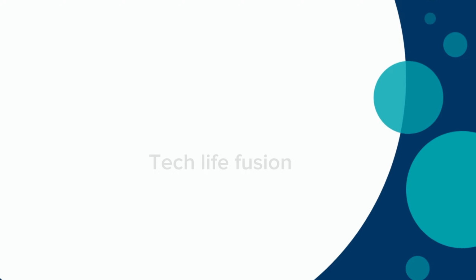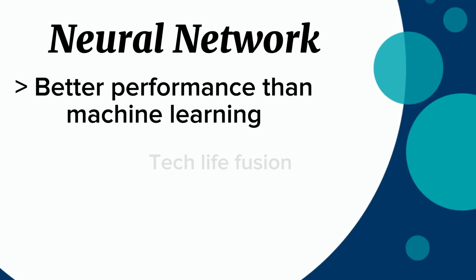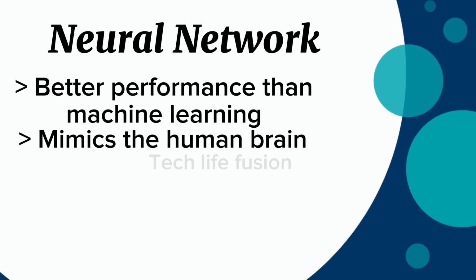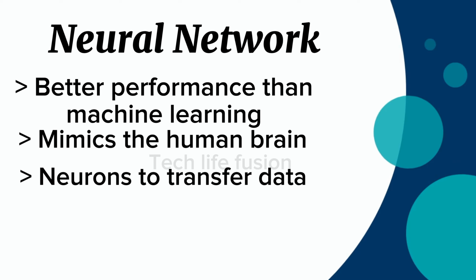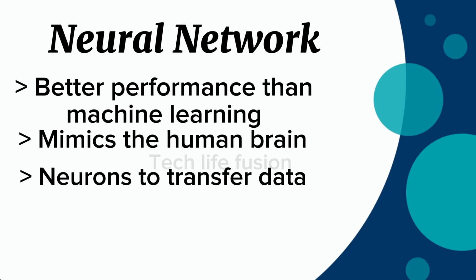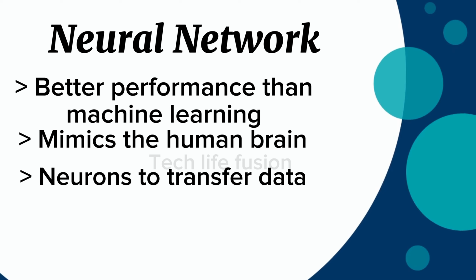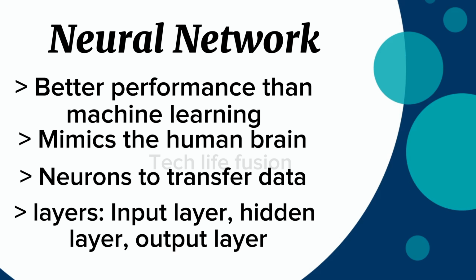In the field of AI, neural networks have been very promising due to their greater performance as compared to traditional machine learning models. It actually mimics the human brain. As in our human brain, there are neurons which transport information from one end to another. Likewise, in neural networks, we have neurons as well. And for the transportation of information, we have multiple layers for the specific task. Like we have the input layer.